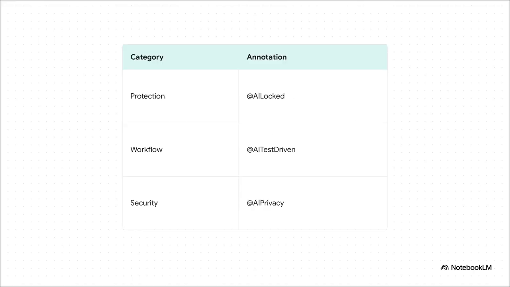Let's put this into perspective with some real-world examples. For protection, we have @AI locked, which completely walls off your critical legacy code. For workflow, @AI test-driven enforces a strict red-green refactor pipeline, literally forcing the AI to write tests alongside any logic changes. And for security, consider @AI privacy. Imagine the sheer panic of accidentally leaking 1,000 customer emails into a log file just because an AI suggested a lazy debug print. @AI privacy keeps personally identifiable information entirely out of those AI-generated logs, test fixtures, and autocomplete suggestions.